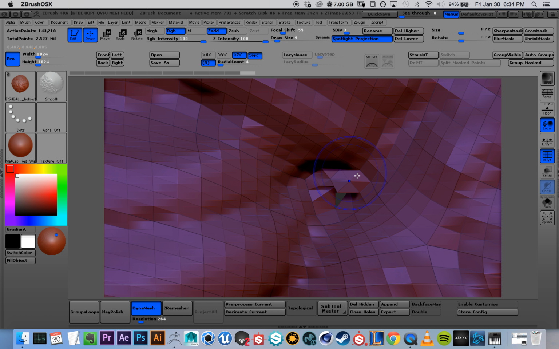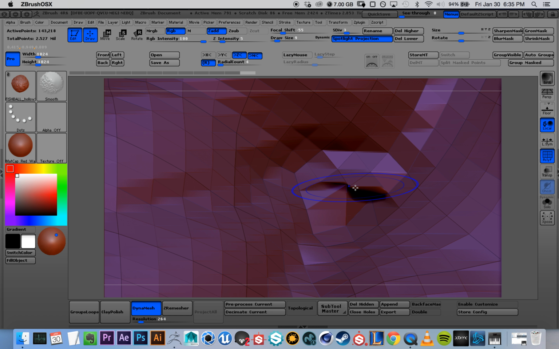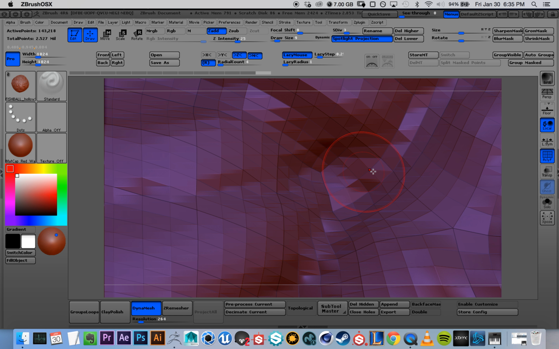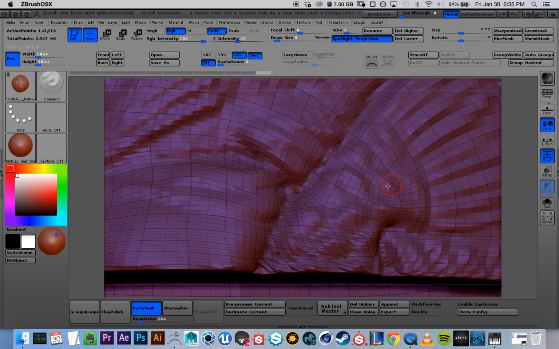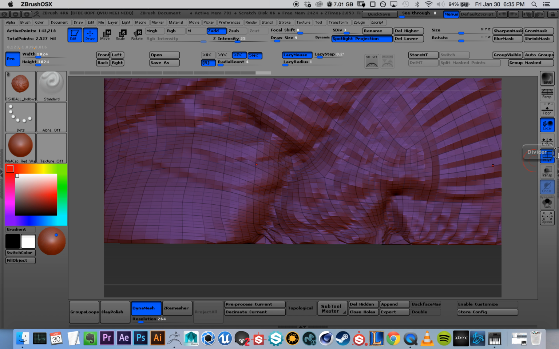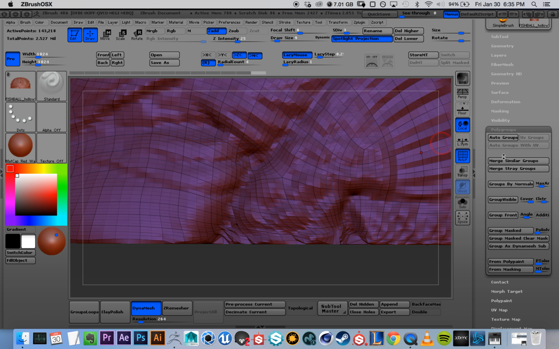Knowing that, I can go to these areas and smooth by holding down Shift. You can hold space and change the intensity, since you don't want to smooth too much and lose the detail that you had. Let's see what 5 does. Just smooth it out, and that'll fix any of the overlapping mesh. If this color is too hard to see, you could change it by going to Polygroups and Group Visible or Auto Groups, it doesn't matter.